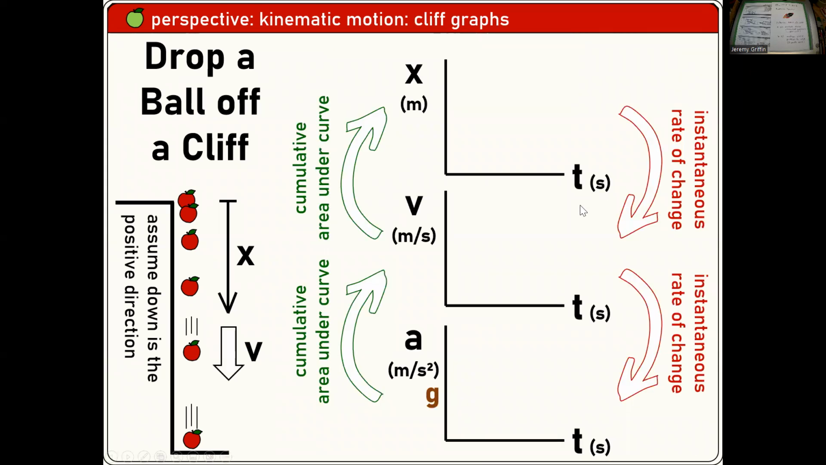Okay. 3 graphs. Boom, boom, boom. Can you guys draw those real fast for that scenario? Drop the ball off a cliff. Let's call it down positive. So down's the positive direction, right? We'll call the height at the top of the cliff 0.0. Can you guys whip off those 3 graphs real fast? You guys have seen this so many times in this class, right? Boom, boom, boom. Whip off those graphs.